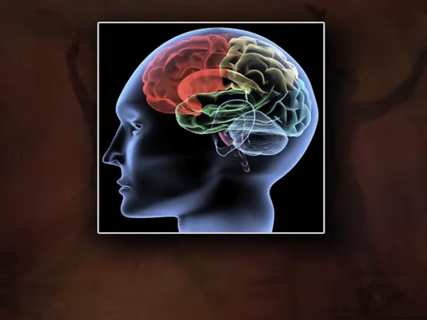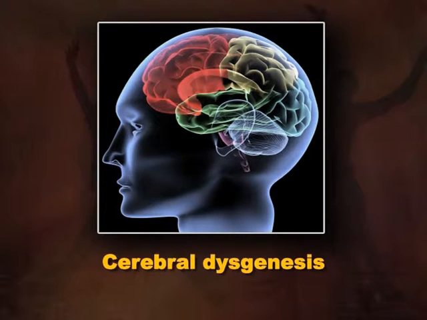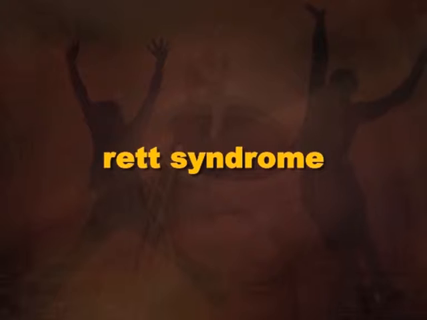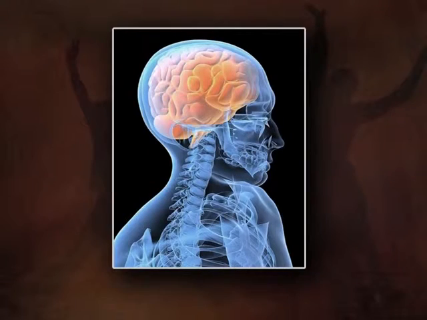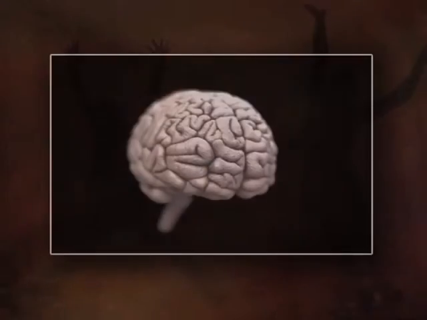Another neurological disorder is cerebral dysgenesis, which means abnormal development of the brain. And another neurological disorder associated with autism is Rett syndrome, which occurs because of a gene mutation. Thus, we can say autism is the result of a final common pathway which leads to many other neurological disorders which affect brain development. And many studies showed people with autism tend to show abnormality in brain size, and this affects the development of normal brain functions.